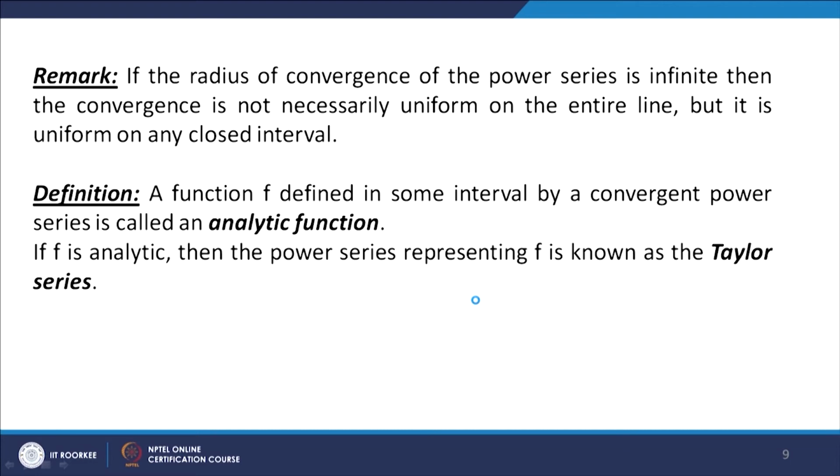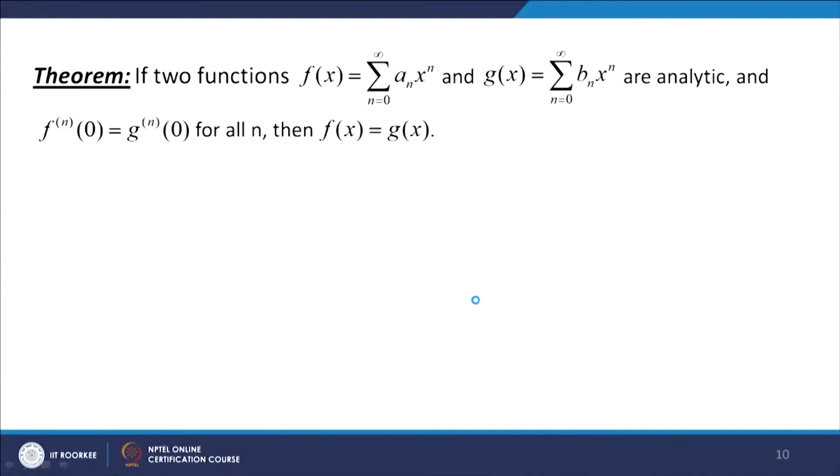Now, a function f defined in some interval by a convergent power series is called an analytic function. So, the definition of an analytic function is that it should be defined in some interval by a convergent power series. Now, if f is analytic, then the power series representing f is known as the Taylor series. Let us say we have two functions f(x) = sigma n equal to 0 to infinity a_n x to the power n and g(x) = sigma n equal to 0 to infinity b_n x to the power n, which are analytic. Then sigma a_n x to the power n is the Taylor series of f.